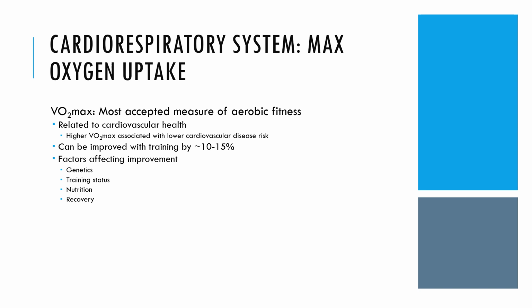Increasing VO2 max involves engaging in regular cardiovascular exercise, such as running, cycling, swimming, or any activity that elevates heart rate and increases oxygen consumption. High-intensity interval training, or HIIT, and long-duration, moderate-intensity continuous training are effective methods for improving aerobic fitness and increasing VO2 max.